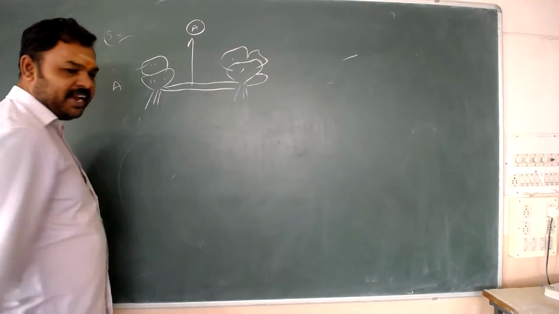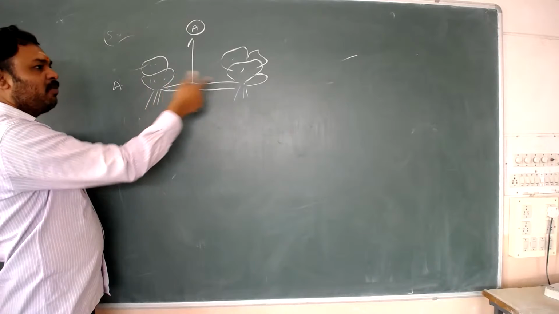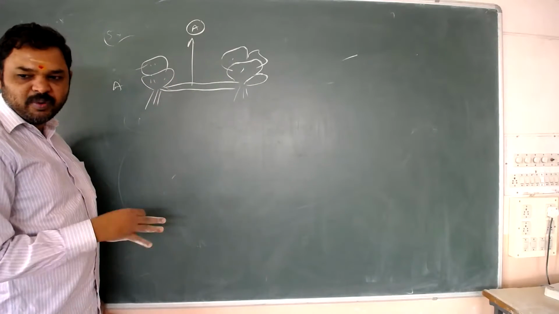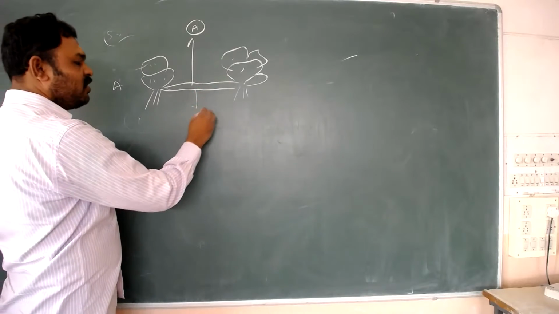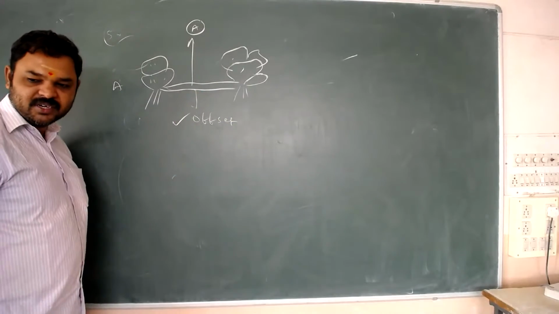In this aquatic plant, what will be there? A node has been expanded between the daughter plant and mother plant. Suppose this is the mother plant, this is the daughter plant. Between the two plants, a node is there. This is called an offset. So A is the offset diagram.